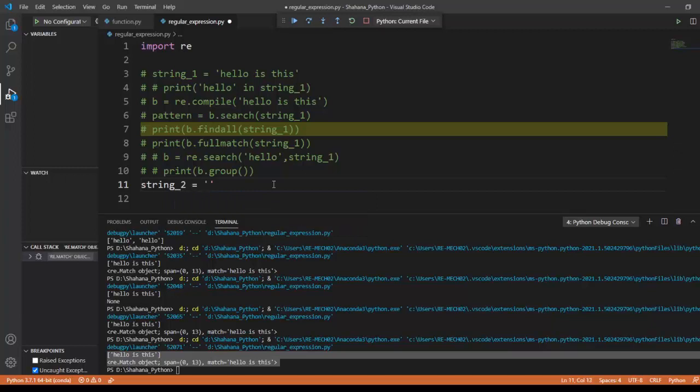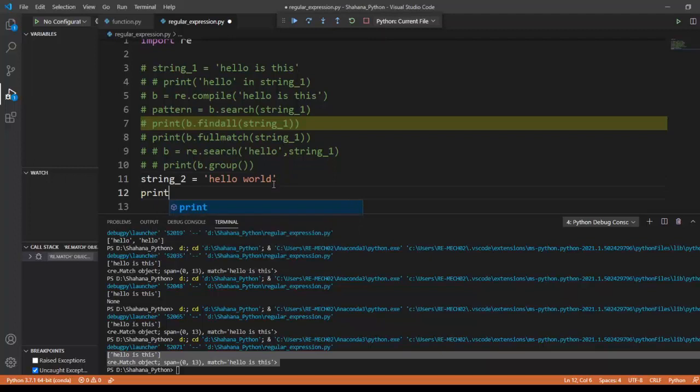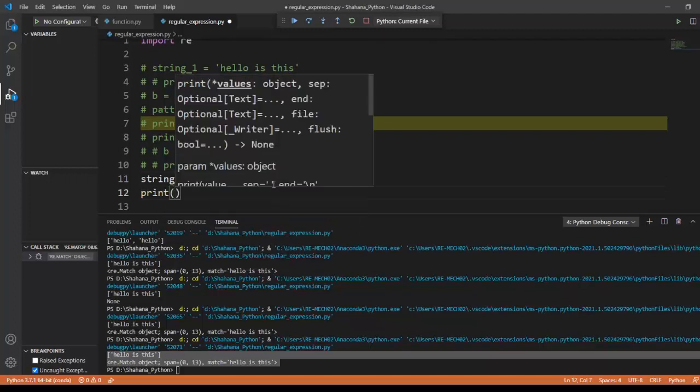Okay, this is my other string. I'm going to find all the letters using regular expression patterns.